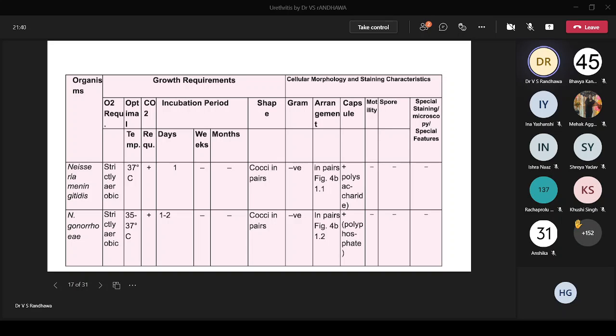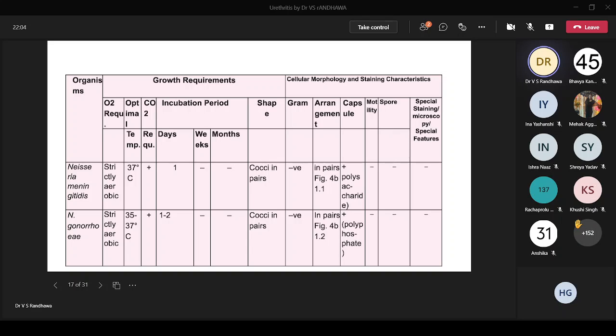Now regarding the capsule, you should know Neisseria meningitidis has a polysaccharide capsule, okay? And this one has a polyphosphate capsule. Anybody, what's the significance of this capsular composition? What's the significance of this capsular composition that I'm just telling you right now?